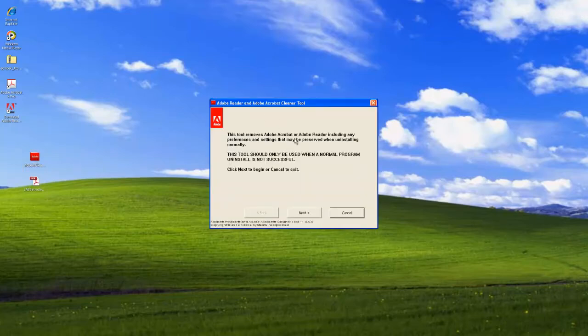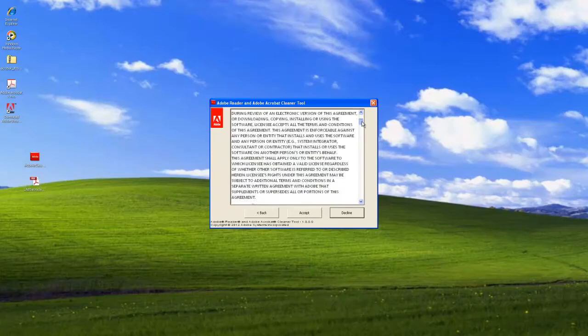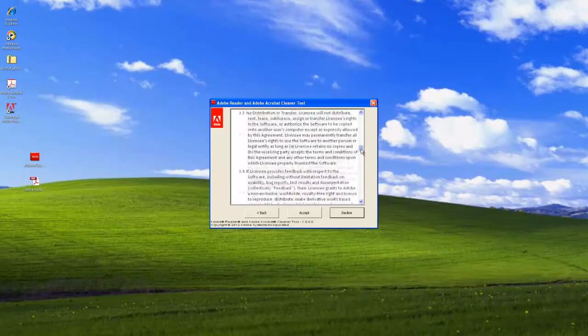Okay, this tool removes Adobe Acrobat or Adobe Reader, including the preferences and settings that may be preserved when uninstalled normally. This tool should only be used when a normal program uninstall is not successful. Click Next to begin or Cancel to exit. And we're going to click Next. And here is the end user license agreement that all applications usually have.